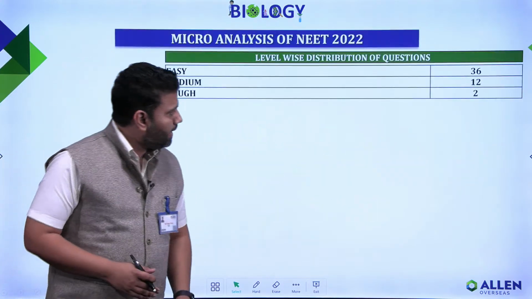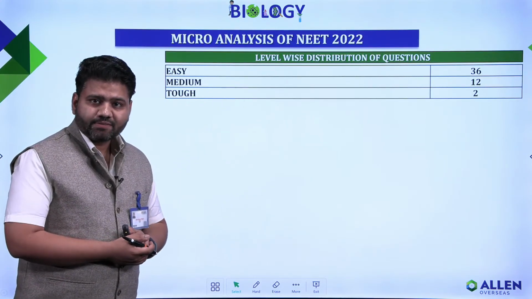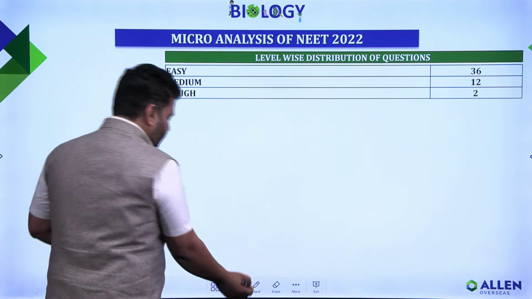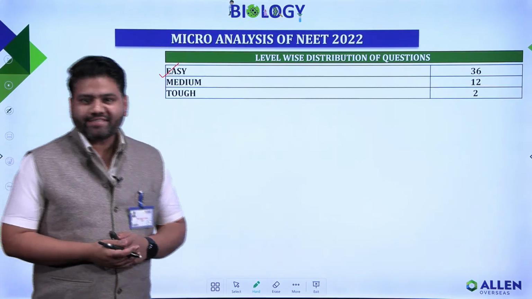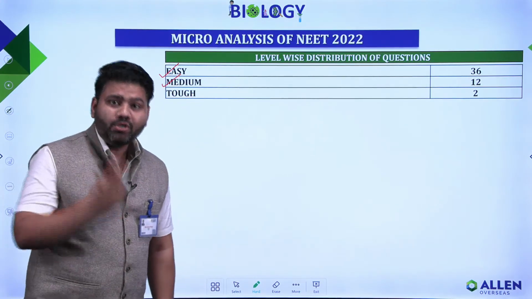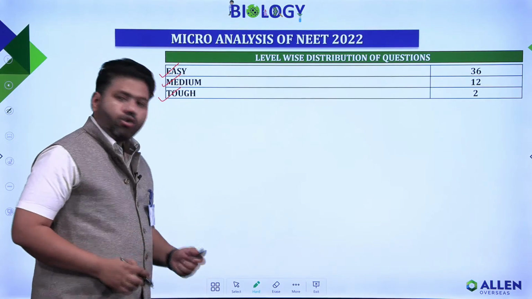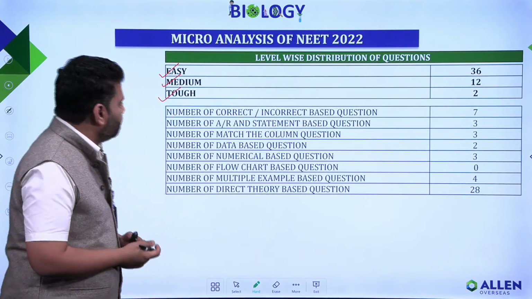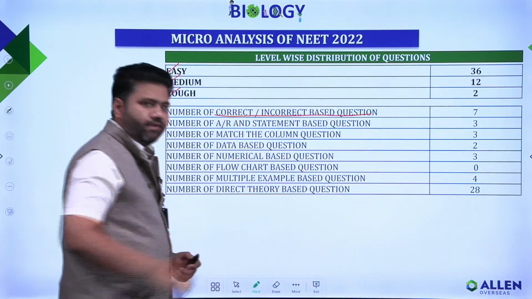If you analyze the difficulty level of the questions, easy questions were 36, medium questions were 12 and only 2 tough questions were there. Talking about the type of questions, correct and incorrect based questions were 7.